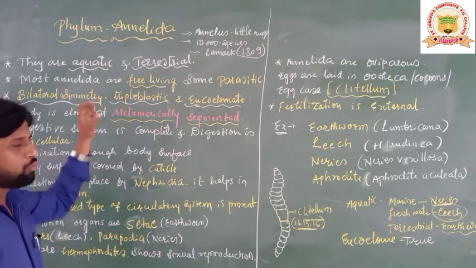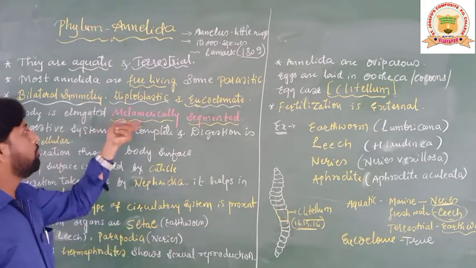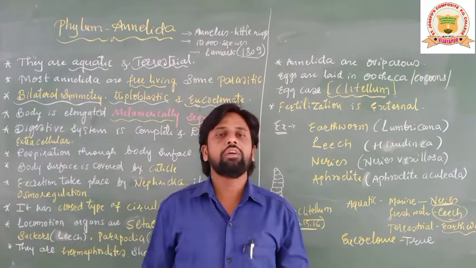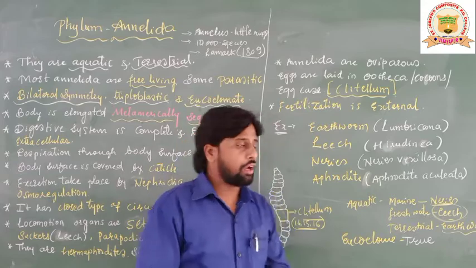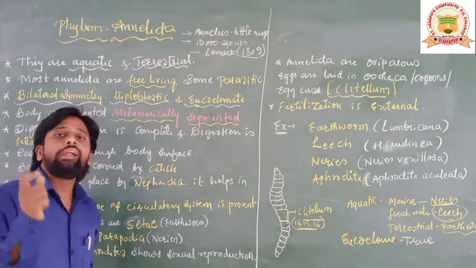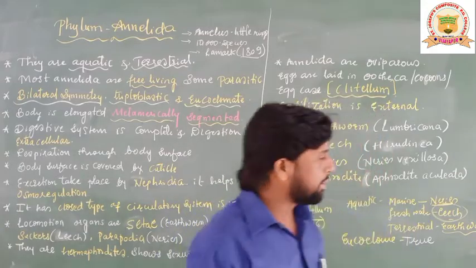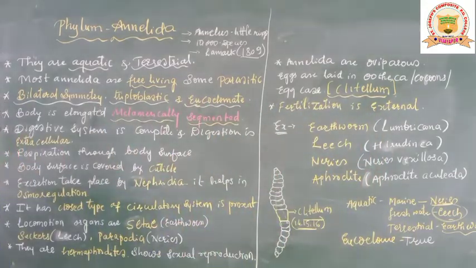So phylum Annelida is one of the groups of animals which shows what here? Metameric segmentation. That's the reason Annelida are also called what? Segmented worms. Annelida are also called segmented worms. Okay, now the next character.